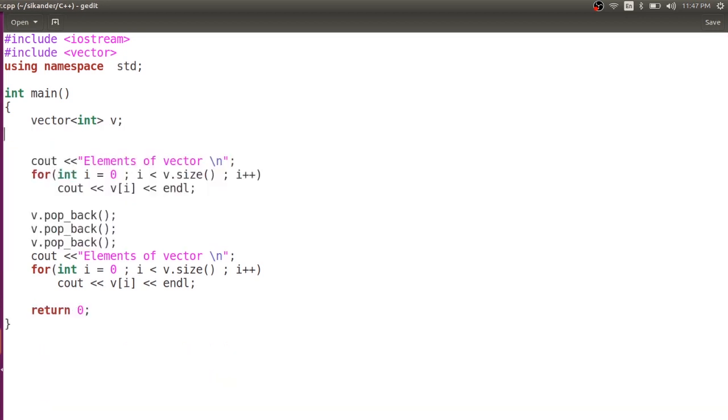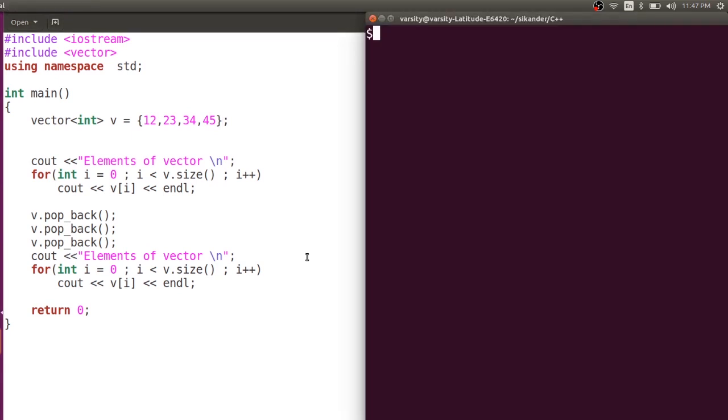Now the question is, I want to insert 4 elements, or initialize it. Can I initialize like this? Right? Something like this, I want to initialize. Is this possible? The answer is yes and no. How can the answer be yes and no? Let us try to compile this and then check out. I'm trying to compile this here.